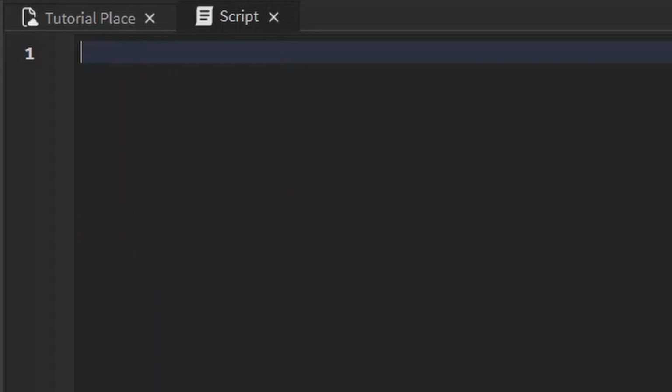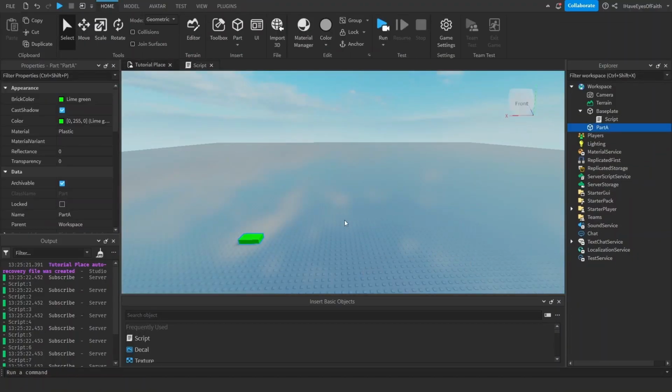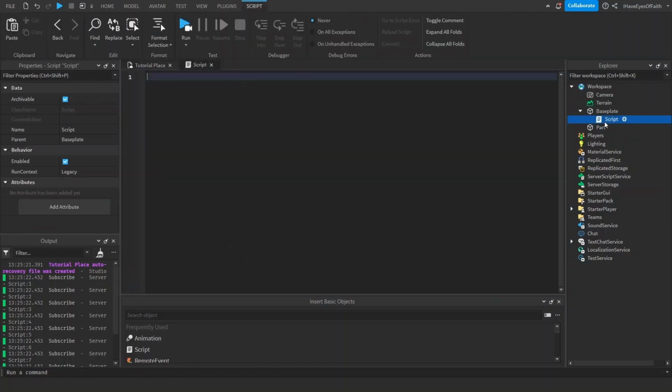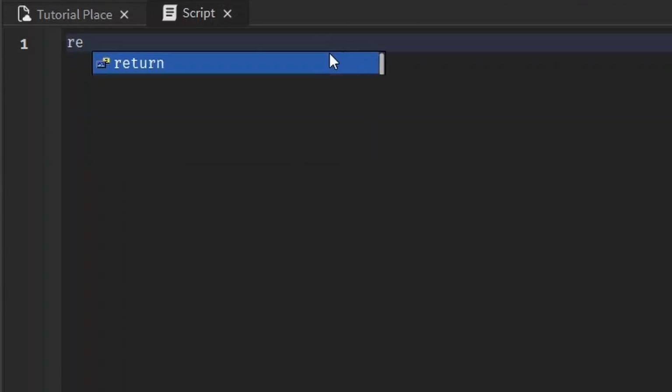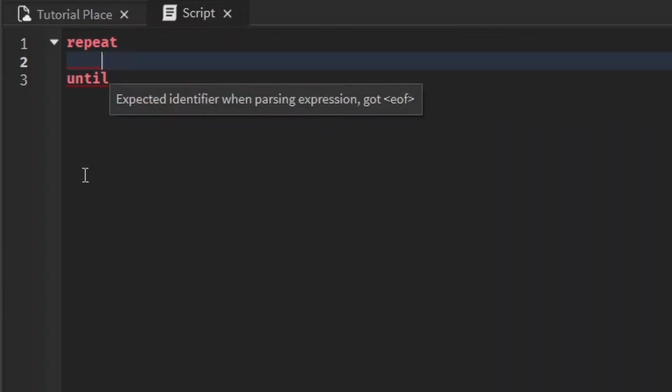First loop I want to go over is the repeat until loop. This loop will repeat something until a certain condition is met. Let's get rid of this other part and we'll just name this part. And let's say we want to increase the height of the part until its size in the y is equal or greater than 30. So the syntax for this kind of loop, you just write repeat, and when you hit enter, the until will appear. So whatever you write in between the repeat and the until will be repeated until the condition is met.